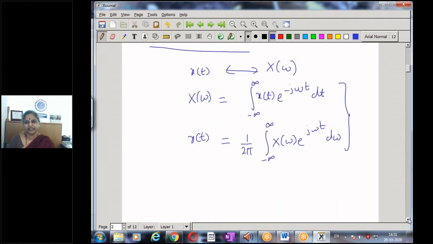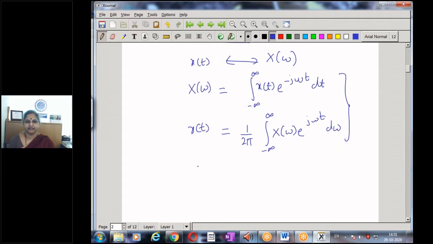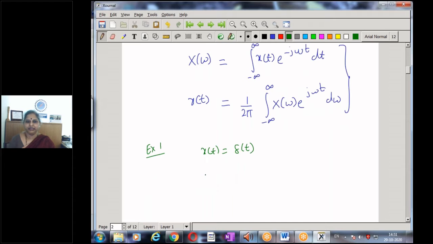So now, just to understand this Fourier transform, let me take an example. Say I want to compute the Fourier transform of a signal, the unit impulse function, delta t. And then I need to apply the Fourier transform representation.